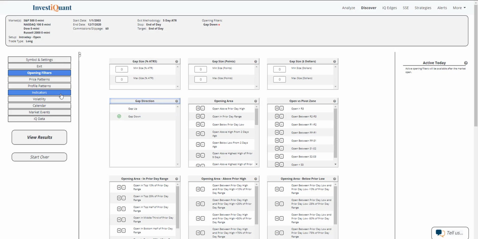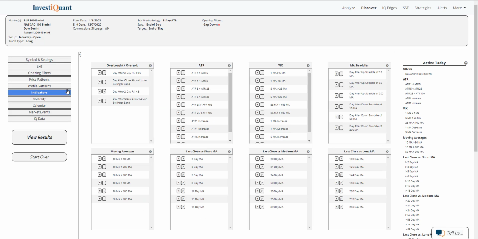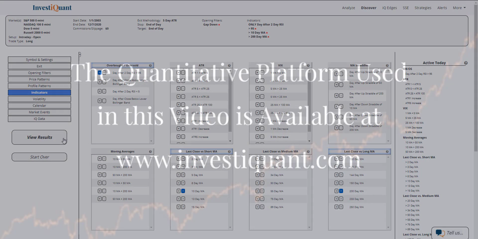Then I'm going to go into the indicators section, and I'm going to say that the prior day closed with a 2-day RSI reading above 95. So I'm just going to grab that from the active today section over here. It's also the first option. I'm also going to say that it is in a bull market. So we can do that by defining the bull market as above a 10-day and above a 200-day simple moving average. That will complete the pattern. Now I can click view results.